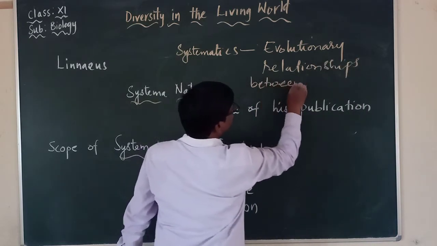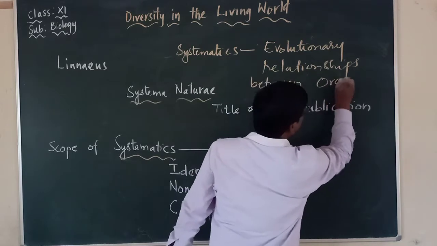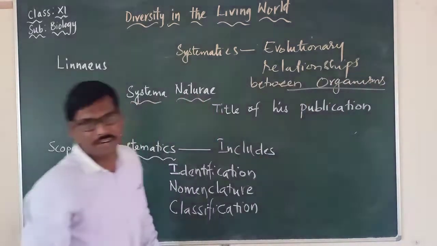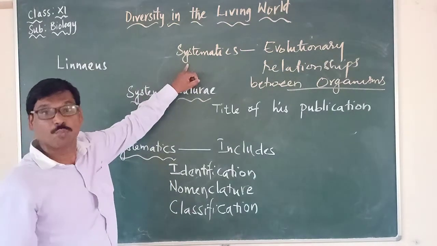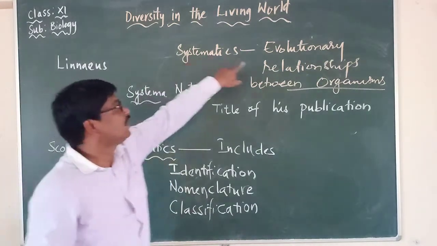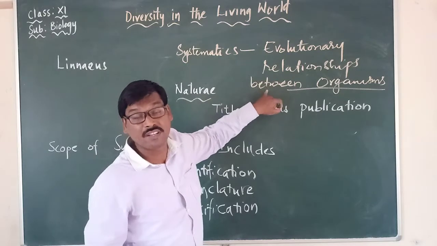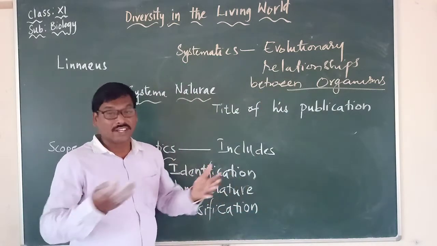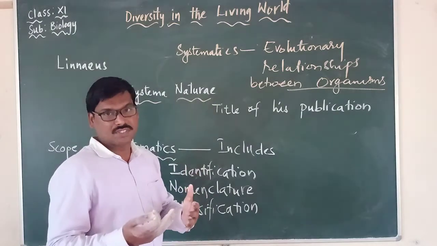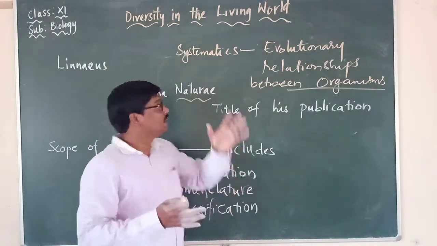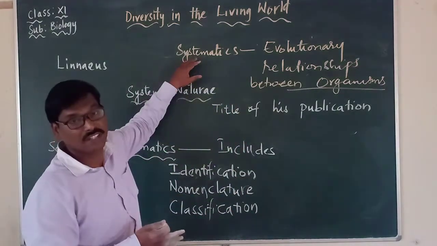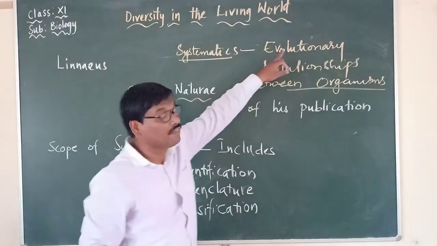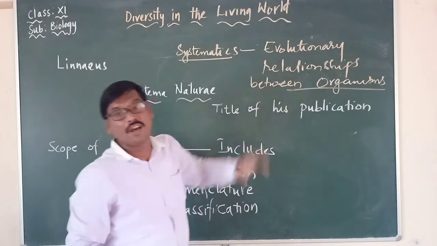This is a very crucial point that we have to keep in mind. In systematics, what else is being included? Evolutionary relationships between organisms. How the organisms have evolved, what is the link between the organisms, they will study in systematics only. So that's why we have to remember that systematics includes even the evolutionary relationships between organisms.